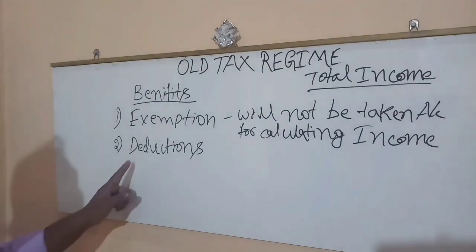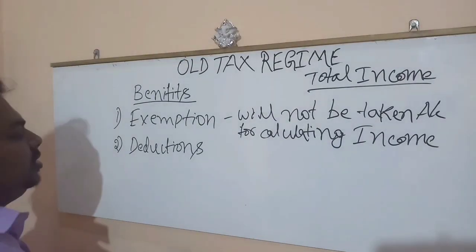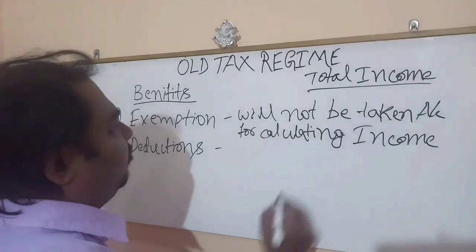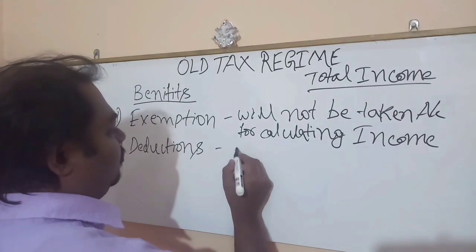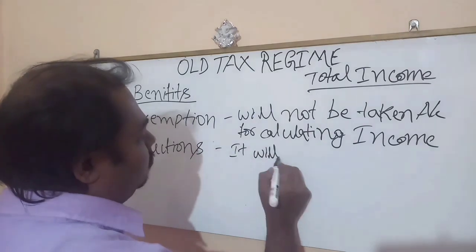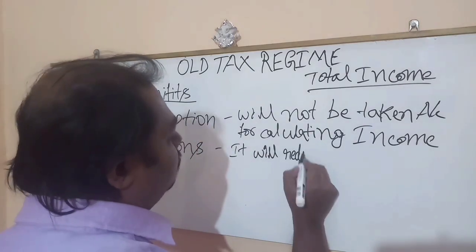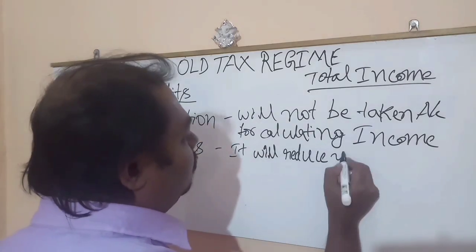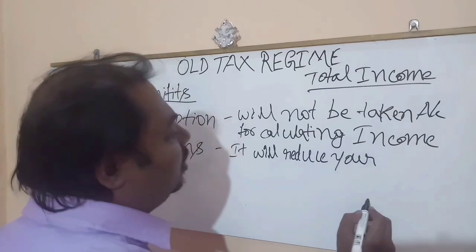And there are a few other amounts which you can deduct from total income. Means it will reduce your taxable income.